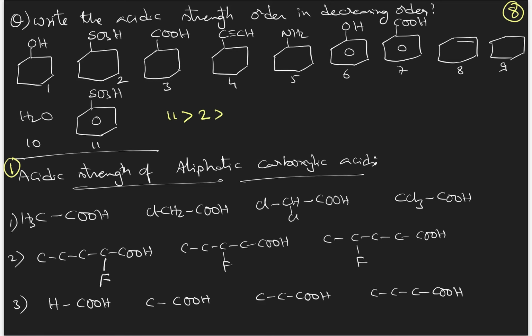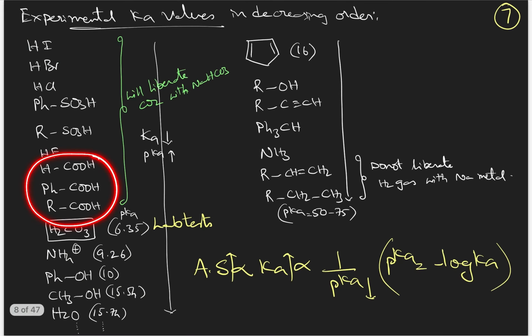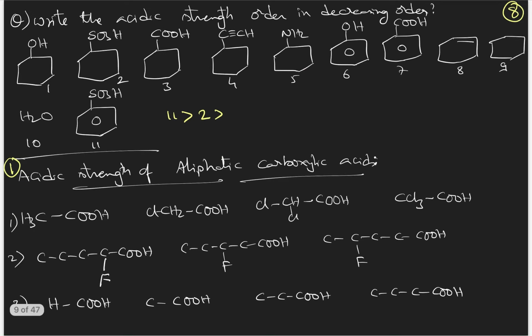Greater than 2, greater than, next comes which set of compounds? Carboxylic acids, right? So then you select which are the carboxylic acids. This is a carboxylic acid, this is a carboxylic acid. Between them you try to arrange. Okay? So in this manner all types of compounds you can arrange them.